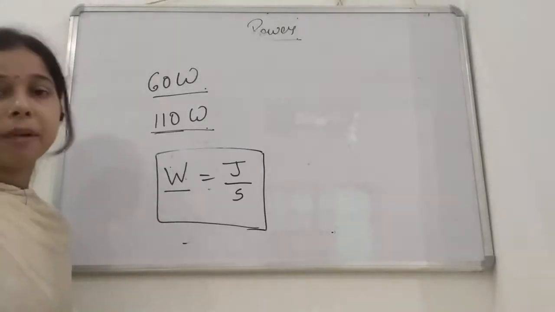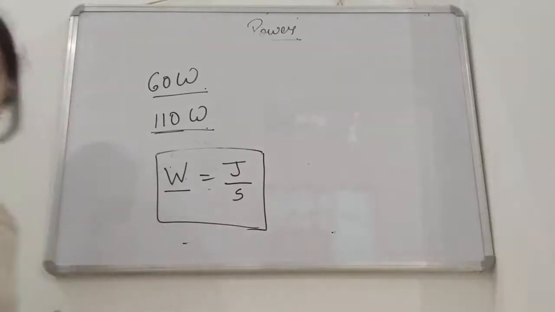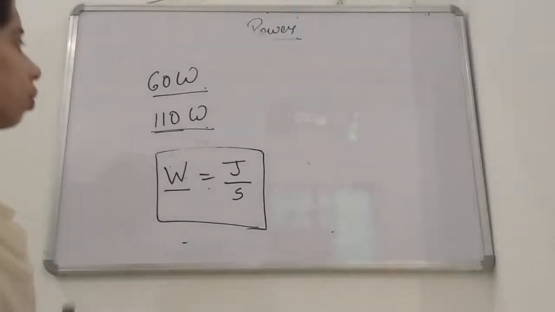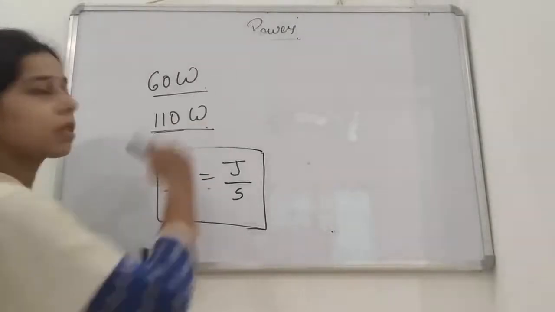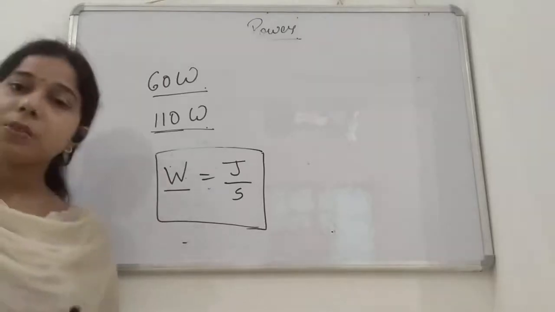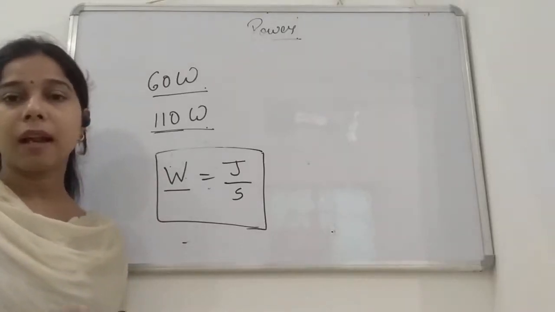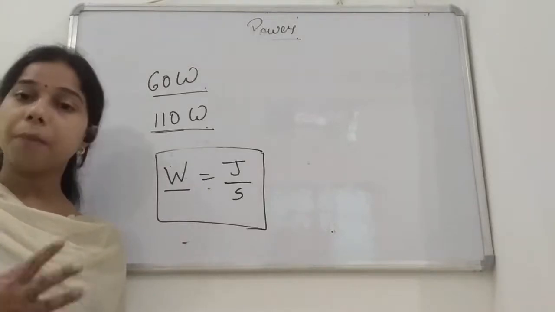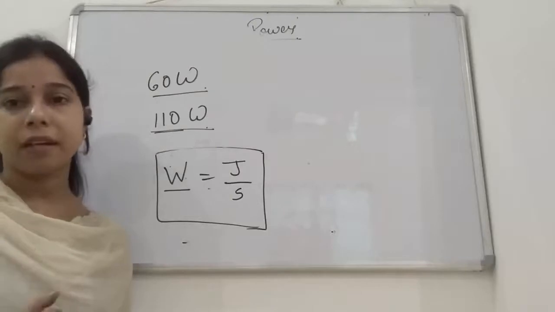So power plays a very important role in electrical energy, students. Here is a 60 watt appliance and another of 110 watt. So different appliances have different power, and the power explains their consumption of energy.